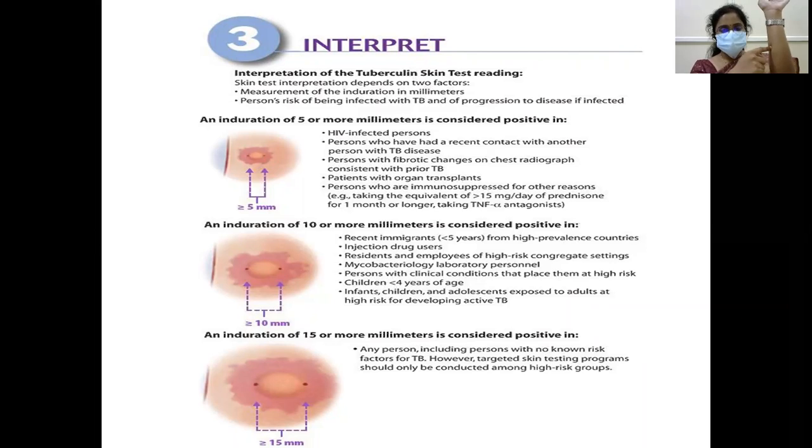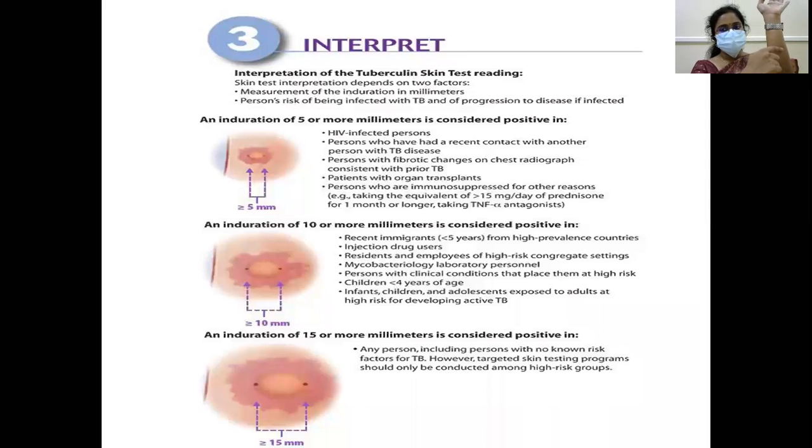So put a point there with a pen. And when you're coming from here also, when you reach the edge of the induration, you feel the difference. There you have to put a point. Then measure the distance between these 2 points transversely. This is how it is done.